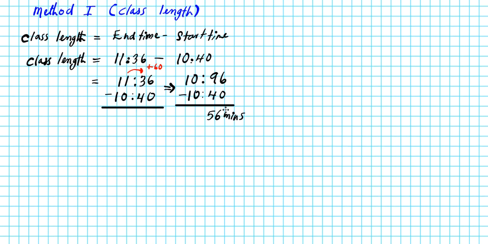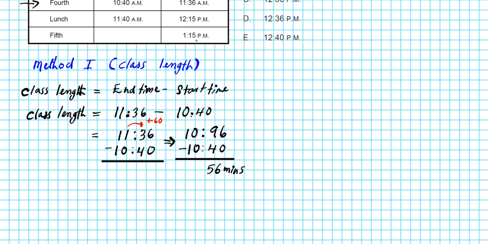So now that we know the class length, we can now use that and the end time for period 5 to compute the start time. Okay, so using this equation, if we solve for start time, we can easily see that the start time is simply going to be the end time take away the class length. Okay, how long the class is. If you subtract how long the class is from the end time, then you end up with the start time. Basically, we're rolling back the clock.